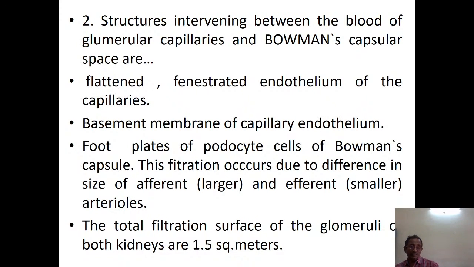I told you this filtration is because of the difference in the size of the lumen of the afferent and efferent arteriole. The afferent arteriole has a larger lumen, whereas the efferent arteriole has a smaller lumen. So there is a pressure gradient because of which filtration is occurring, and the blood present in the glomeruli is filtered into the Bowman space as the preliminary part of the formation of urine.